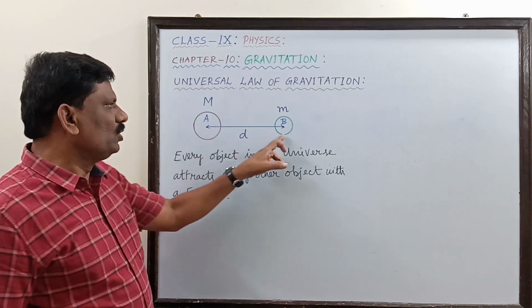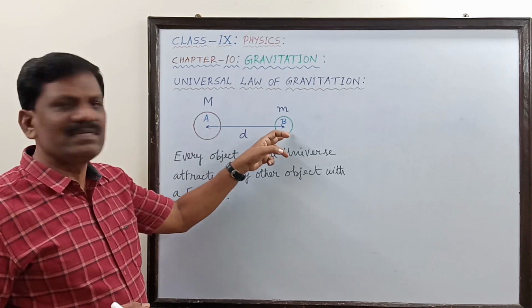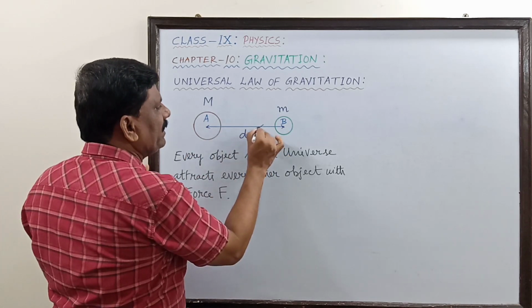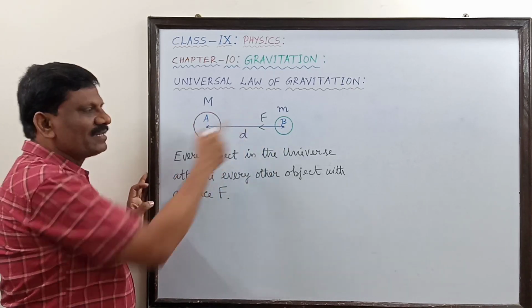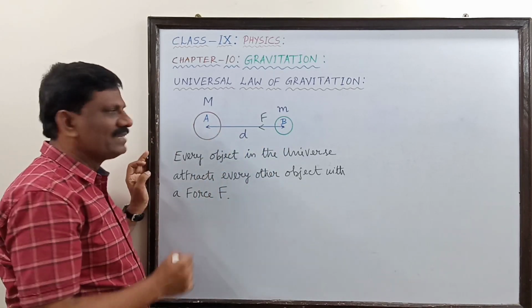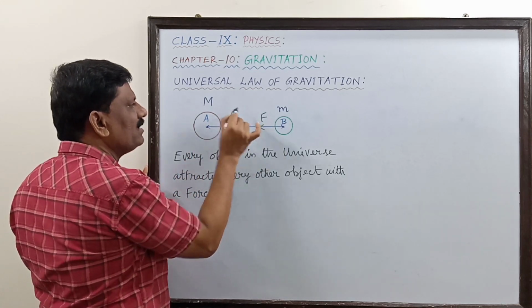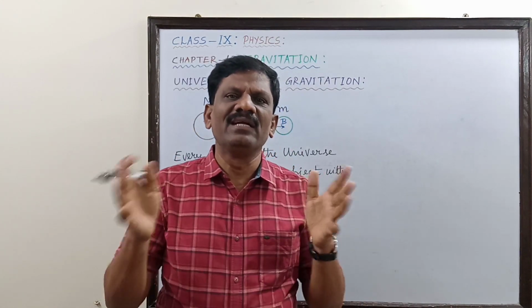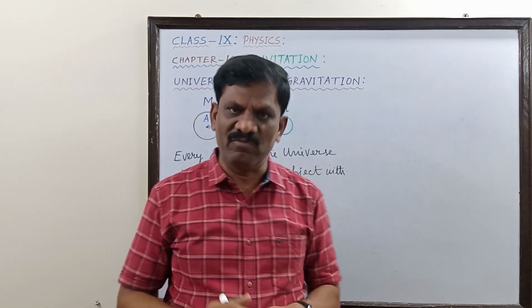We will stop here and explain first. So, here two objects only are shown. That means A is going to attract B towards A. So, B is attracted with the force F by A. This is called action force. As a reaction force, A will be attracted towards B and this force also will be the same. So, the force between A and B is called a mutual force of attraction.